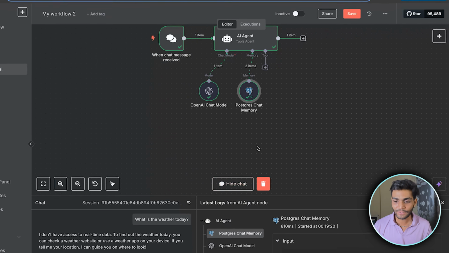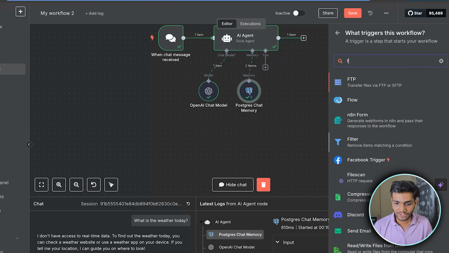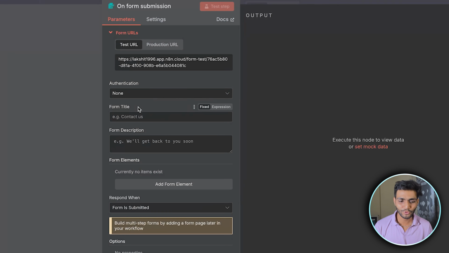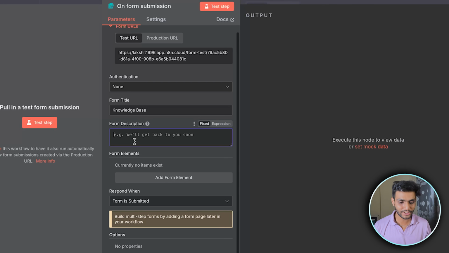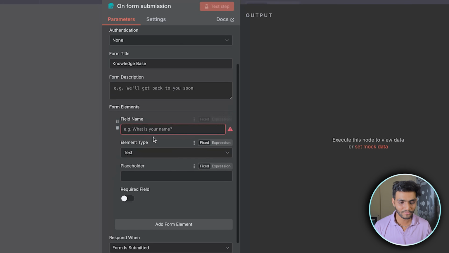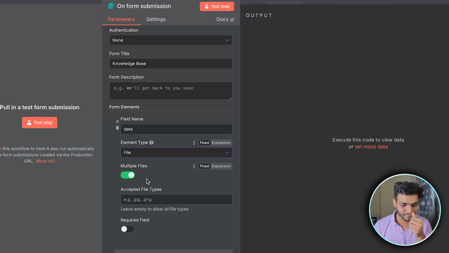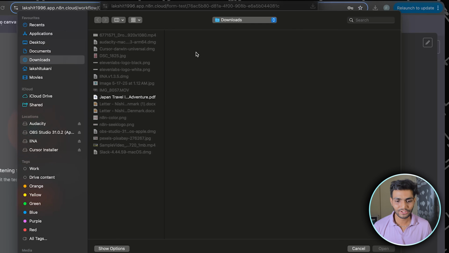For that, we'll use the form submission trigger. We'll come over here and search for form, n8n form, and we'll add a new form. We don't need anything else, we only want data. So let's give the title as knowledge base. I don't want to give any description, but if you want, you can write it over here. And we want a form element. I'll write it as data over here. For the form element, I will take a file as input, with no multiple files. I only want PDF. Let's test the step. And we can see everything is working properly.